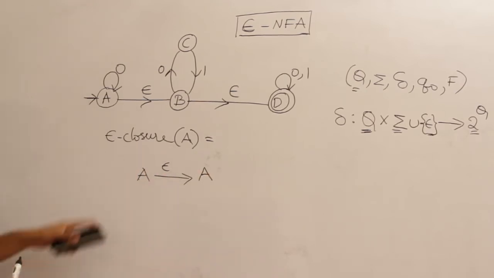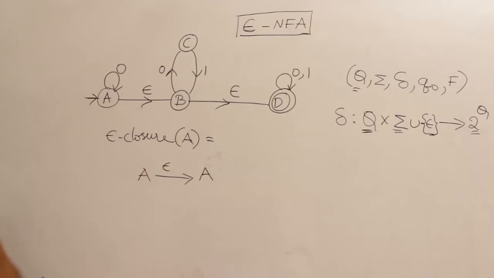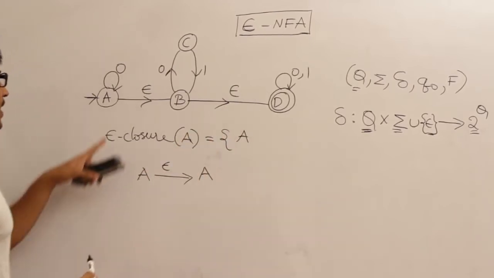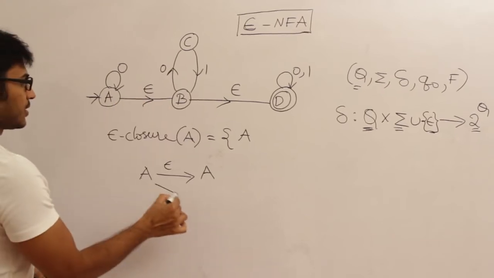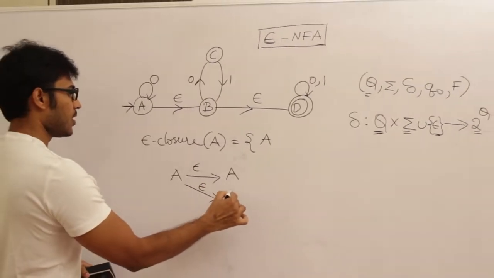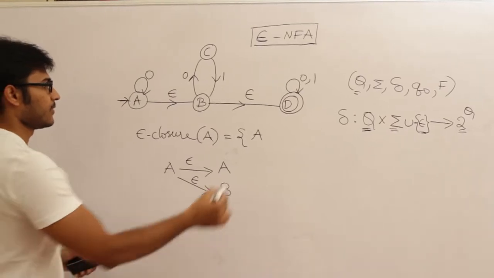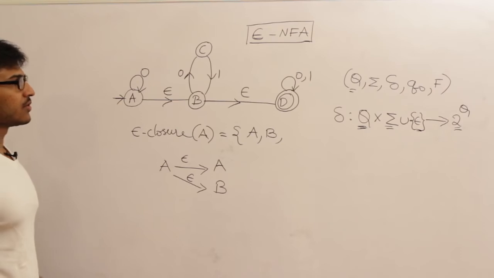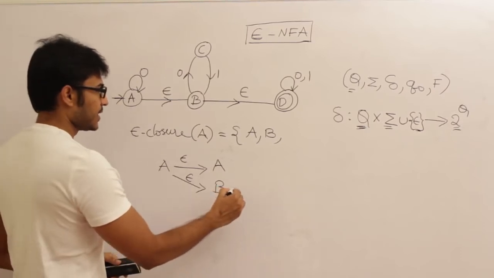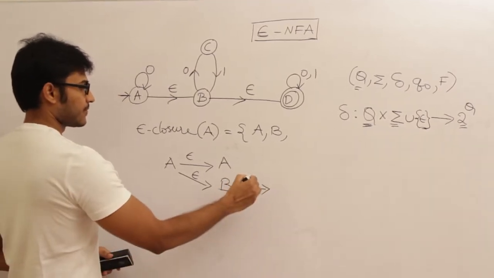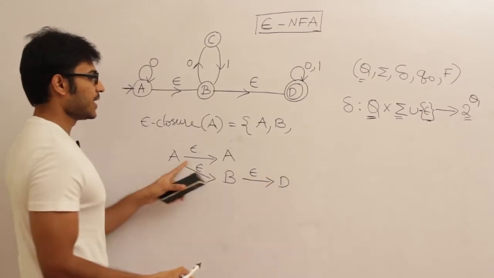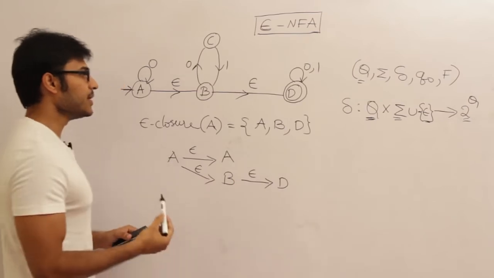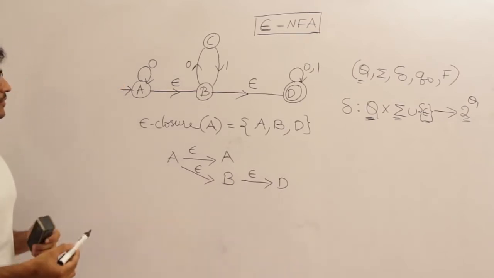It is always there, so whatever is there in the epsilon closure, we are going to get that as the output. Therefore A is included, and A can reach B on seeing an epsilon. Therefore B is reachable only on epsilons from A, so epsilon closure of A is going to contain B, and as B can reach D on seeing epsilon, epsilon closure of A is even going to contain A, B, D. This is epsilon closure. Fine.